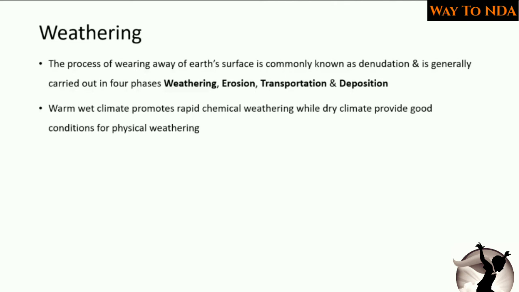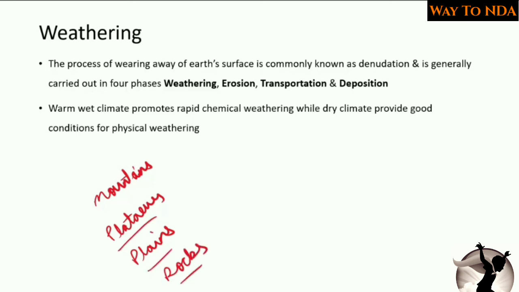You know that we have mountains, we have plateaus, we have plains. These are some of the earth's surfaces, the external earth structures: mountains, plateaus, plains, and rocks.